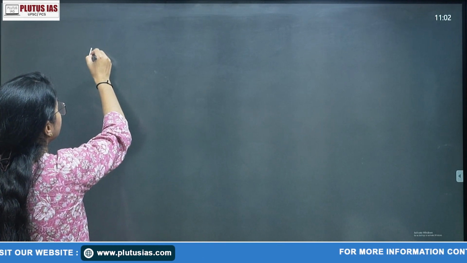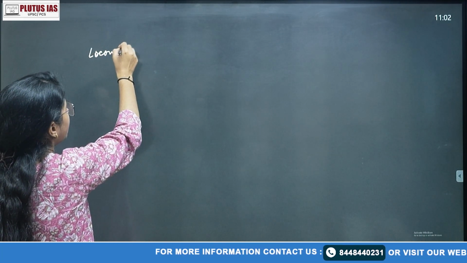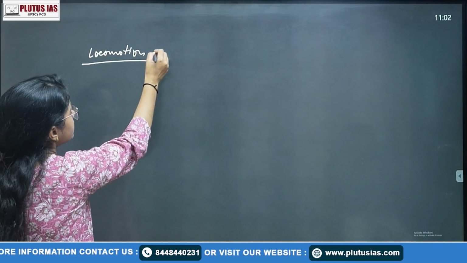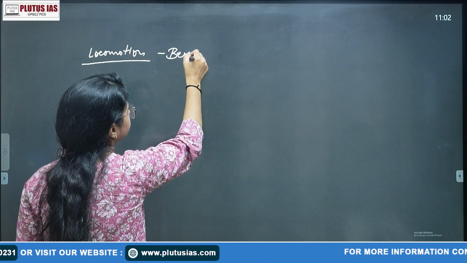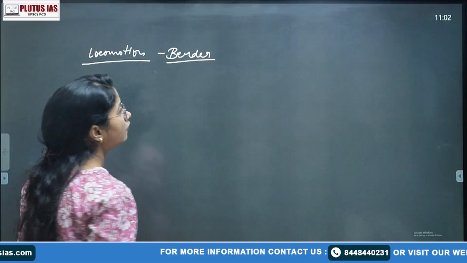When you start the body content on locomotion, you can write that there was a scientist named Breder.